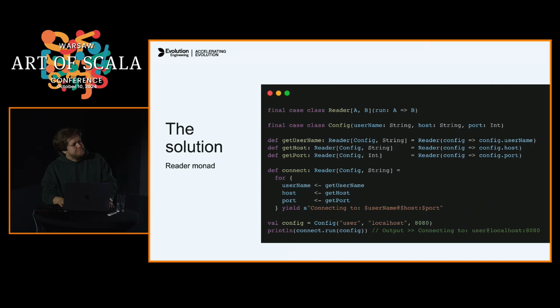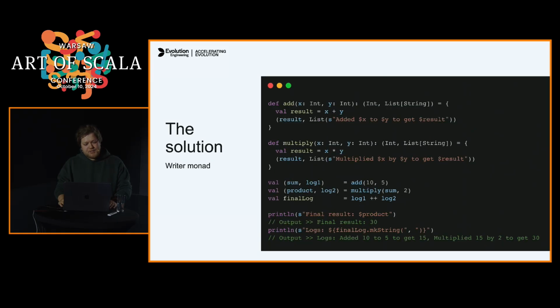Reader monad is obviously not enough for us, so another monad is the writer monad. This helps when we have some computation, and we also need to store some log information or intermediate pieces and accumulate them to have in the end, right? The writer monad will pair our result with this log, and this log type should be a monoid to combine everything together.